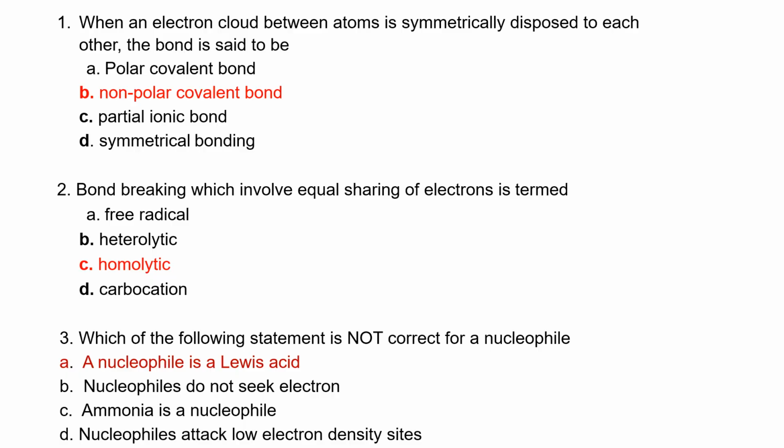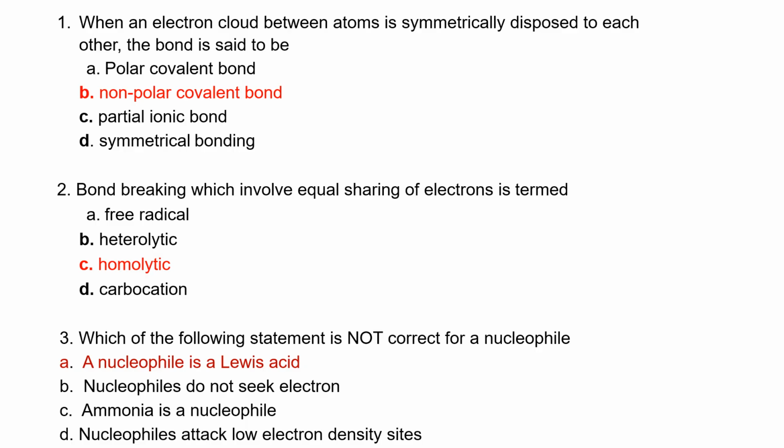When an electron cloud between atoms is symmetrically disposed to each other, the bond is said to be non-polar bonding. A typical example is chlorine molecule or hydrogen molecule. So the electron cloud is the same everywhere because there's no difference. So they're going to share it equally, making the compound non-polar. Bond breaking which involves equal sharing of electrons is called homolytic.